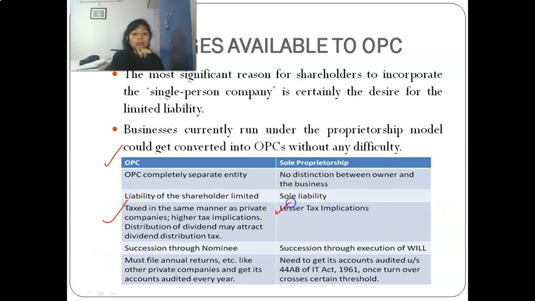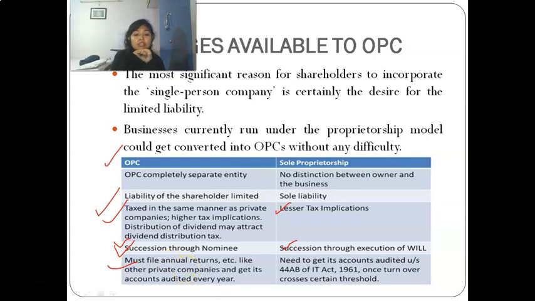Here there is lesser tax simplification, and here taxes are more. And here succession is through a nominee. In a sole proprietorship, if the sole proprietor dies, then the proprietorship will also die. But if the single member of an OPC dies, the nominee will become the member, and the OPC will never die. Now, an OPC must file an annual return.